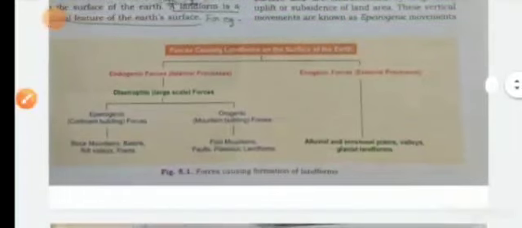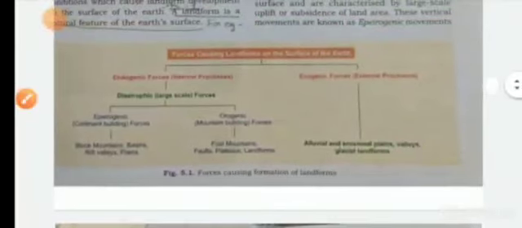This is another set of forces operating inside the earth, acting along the radius from the earth's center to the surface, and are characterized by large scale uplift or subsidence of land area. This is a force causing formation of landform.